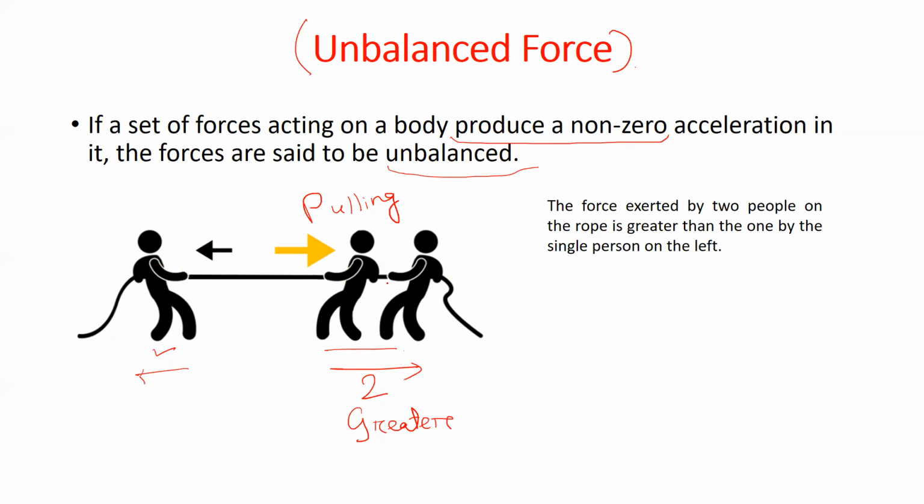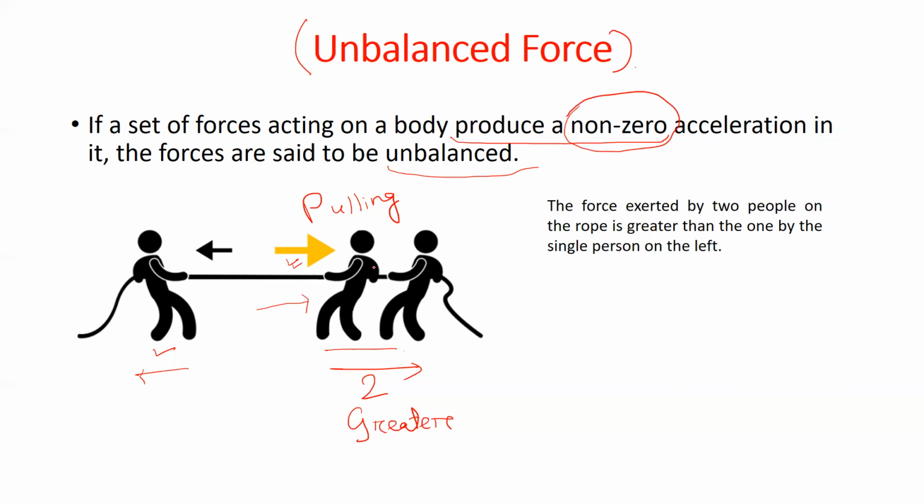Since there are two people here, and you can see this arrow is bigger than this black arrow, that means the force applied by these two people will be greater than the force applied by the single person. So what will happen? The pull towards this side would be greater. That means there would be a non-zero acceleration.